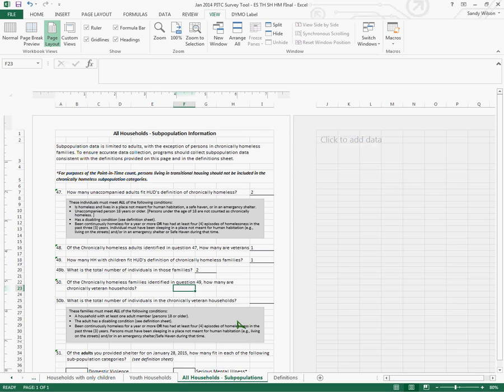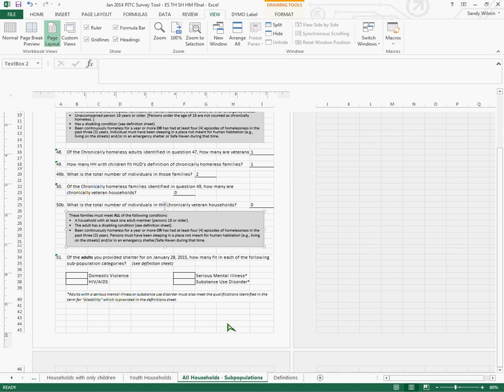Then it wants to know, of the chronically homeless families identified in question 48, actually it is question 49 right there. Question 49, how many are chronically veteran households? In other words, how many have a veteran as well? And in this example, there was 0. Then what is the total number of individuals specifically in that chronically veteran household? And as we did not have a veteran household, our answer here is also going to be 0.